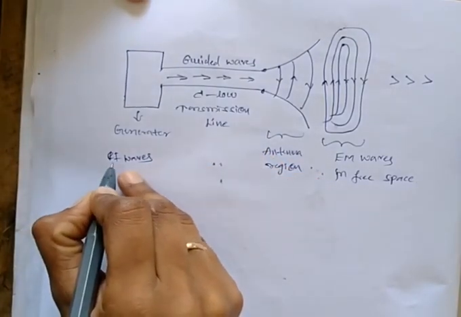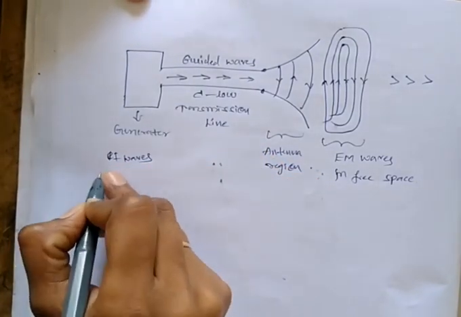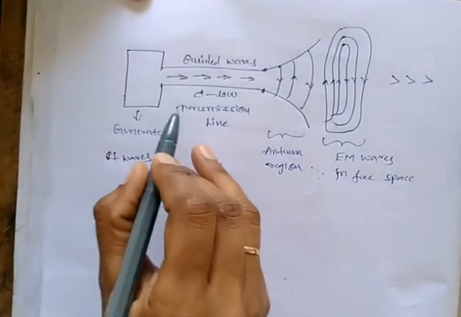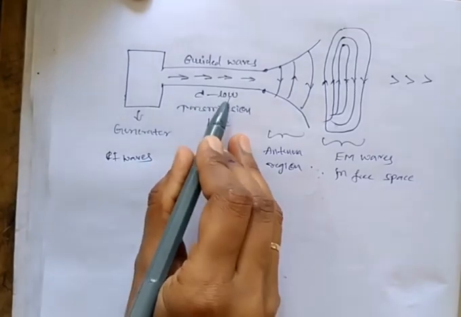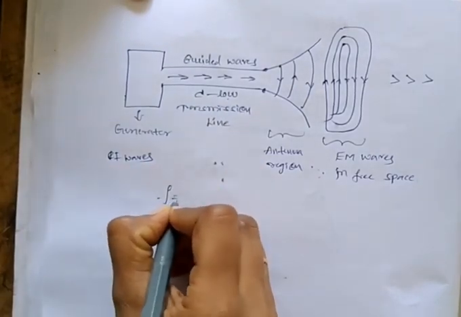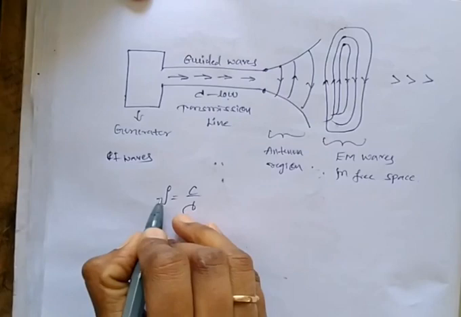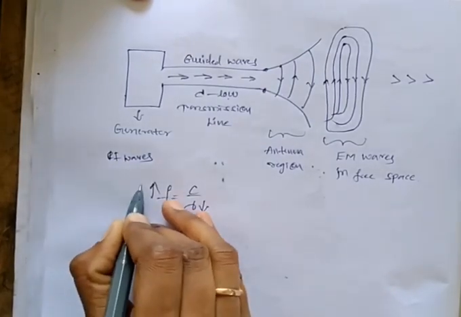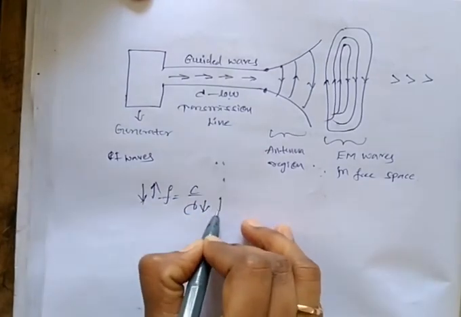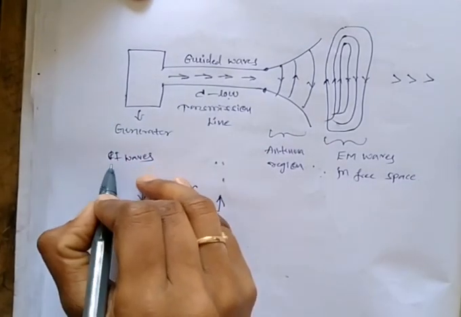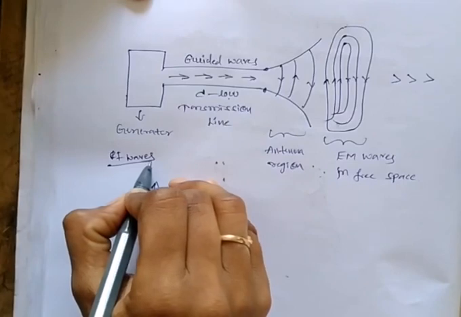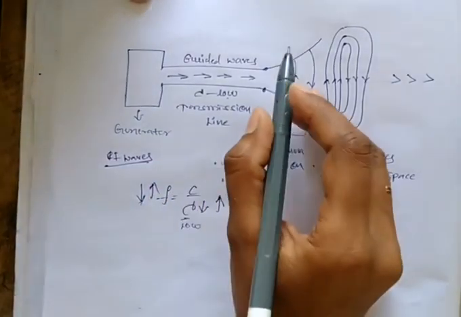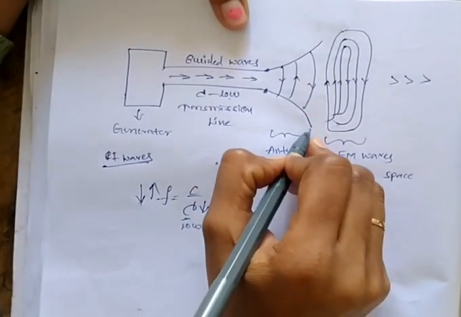Here the generator generates the RF waves. These RF waves have very high frequencies, so the wavelength of the RF wave is very low. Why? Because f = c/λ. Whenever signals have a higher frequency, the wavelength is less. Whenever signals have a lower frequency, the wavelength is high. Like that, these RF waves have very high frequency, that's why lambda is low here.